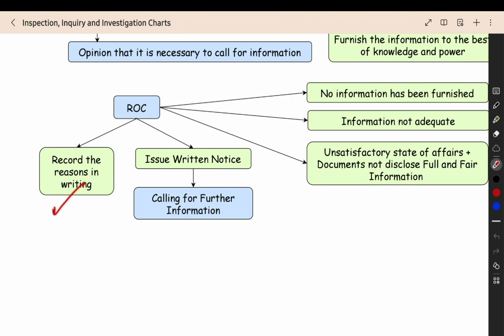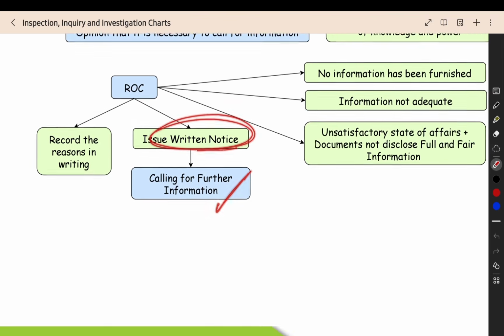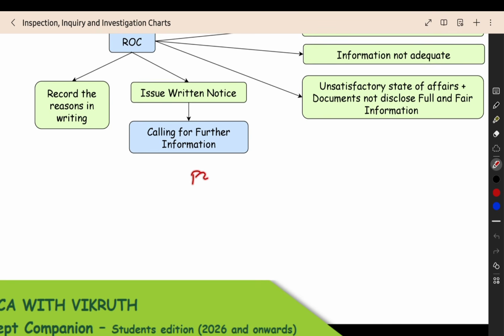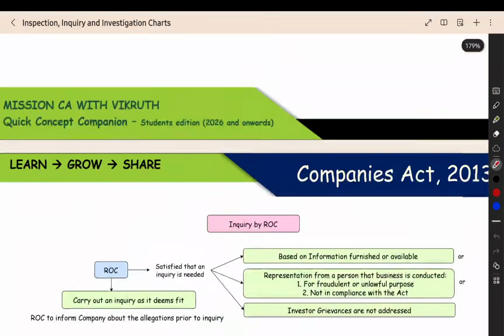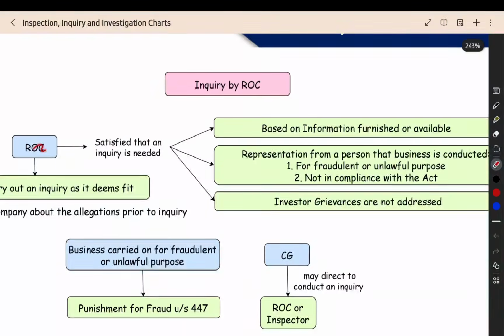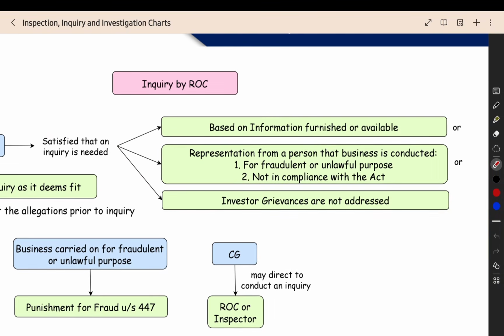He will record the reasons in writing. What is the reason that he will record in writing? And he will send another written notice for further information. They will send a follow-up notice for further information. This is nothing but a follow-up notice because the information was not adequate and it was not proper. Then they give that also. After that, ROC is satisfied that an inquiry is needed. ROC thinks that only if we do an inquiry, then only it will be okay. Like that they are thinking.